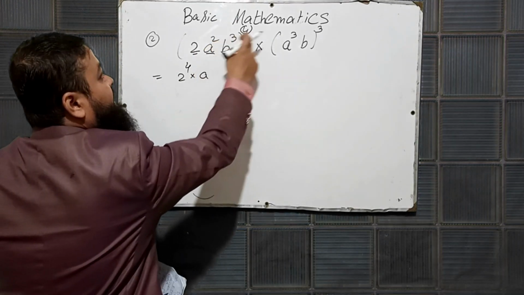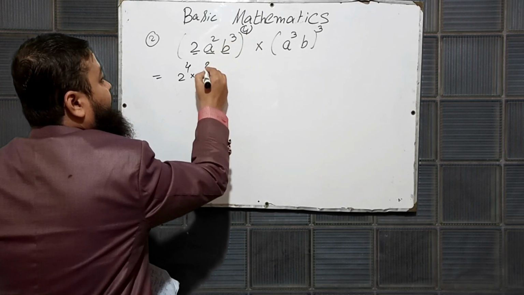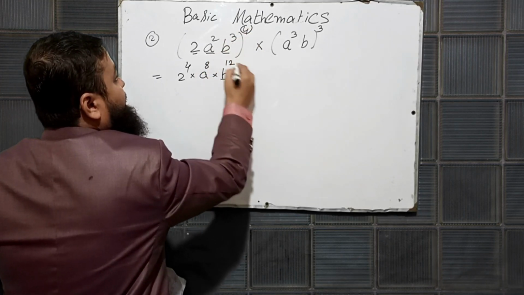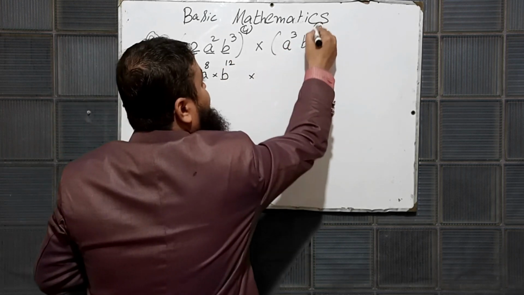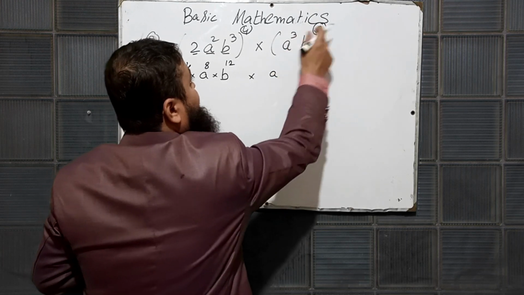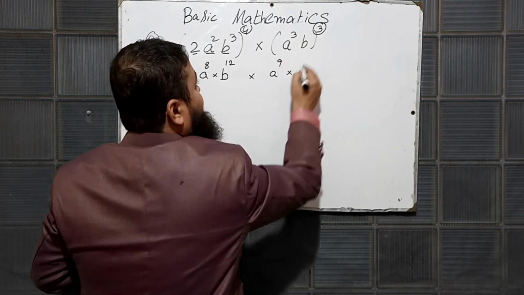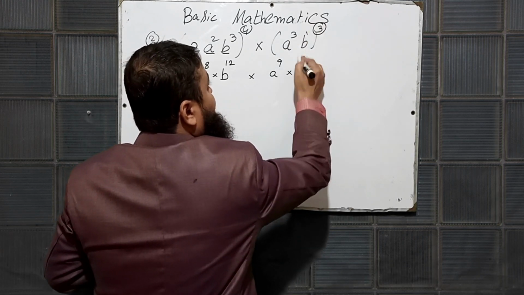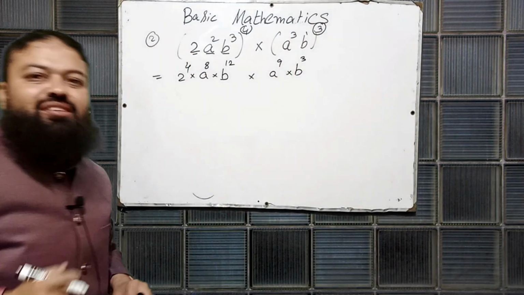2 will be multiplied with 4. 2 4s are 8. Multiply b raised to power 3 4s are 12. Multiply. Same, this power will be given to both of them. a raised to power 3 3s are 9. Multiply by b, actually its power is 1. 1 3s are 3, or 3 1s are 3. That was the first step.